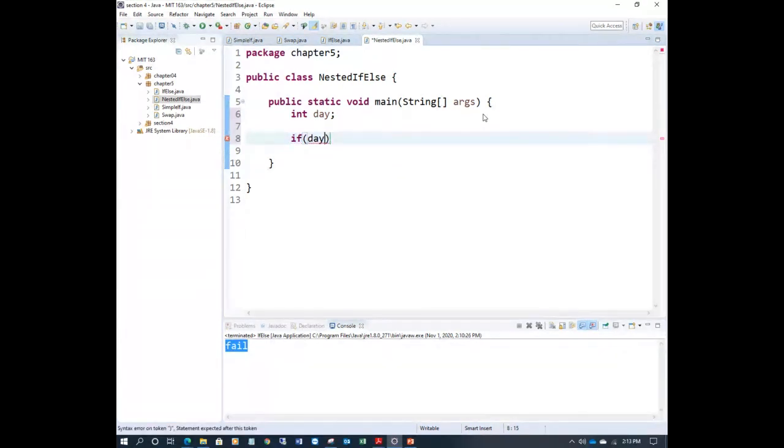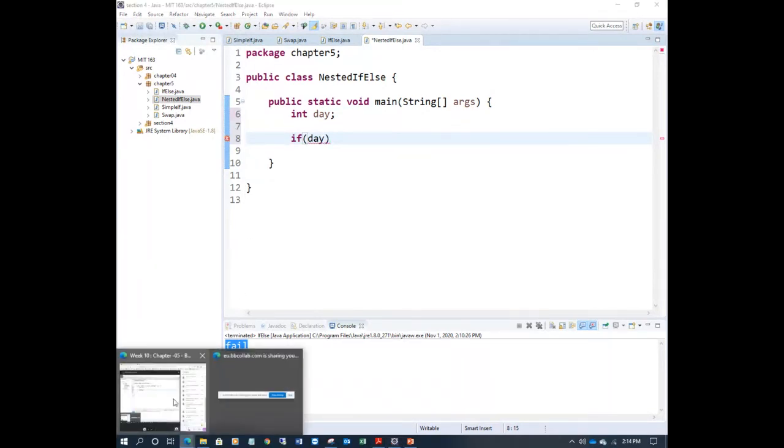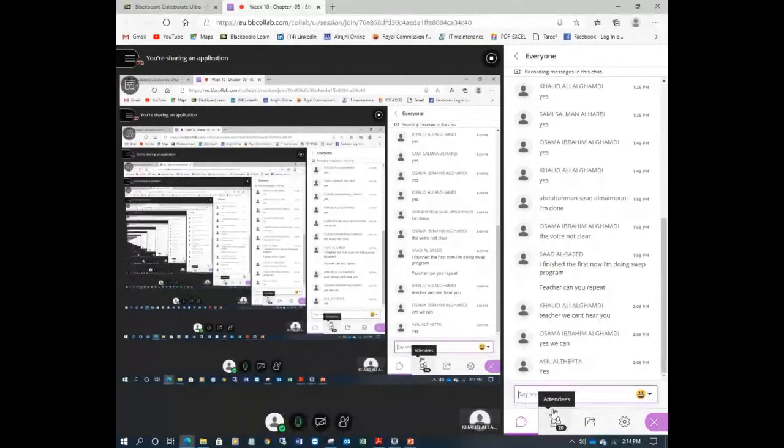How to check day equal to 1? Can anyone give me the answer? How to compare? Is it equal to 1? Because if the day is equal to 1, what I want to print is, it is a Sunday. I want to display the statement, it is a Sunday. So how do you compare this? Can anyone answer me, please? How do you compare day to 1? Which operator will be used? I want the operator. I need your quick response, students.